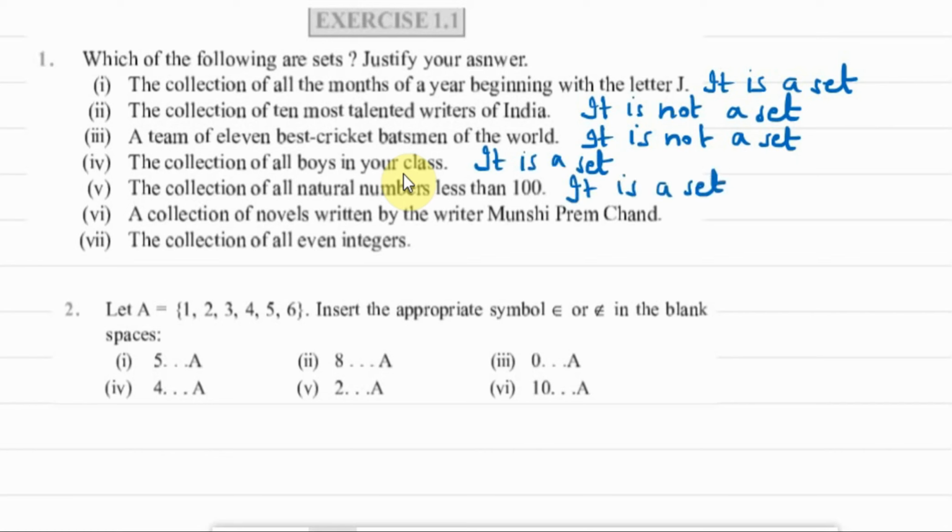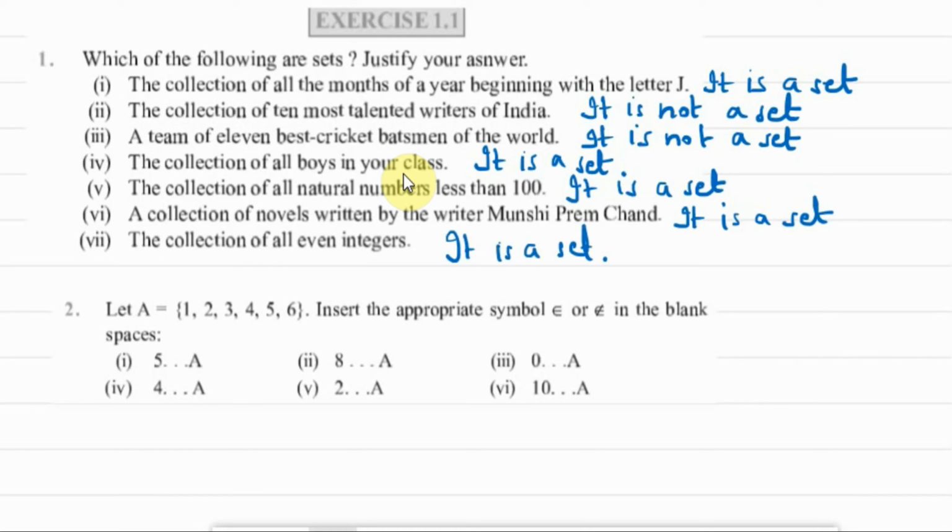Collection of all the novels written by Munshi Premchand. Now, Munshi Premchand is one particular author. So, his novels will be well defined. They are from a particular collection of novels. So, that is why it will be a set. Next, collection of all even integers. Again, they are very well defined. They are multiples of 2. So, it is a set. So, we complete with the question number 1.